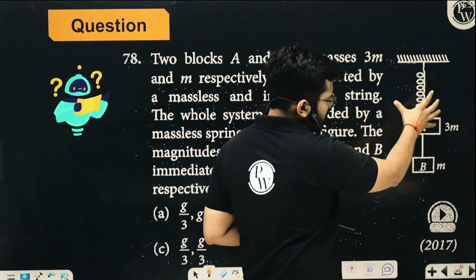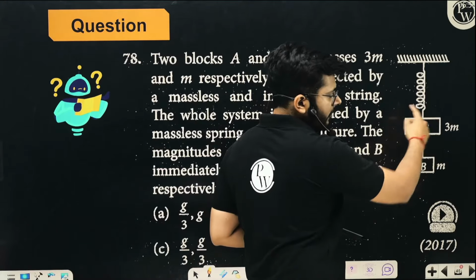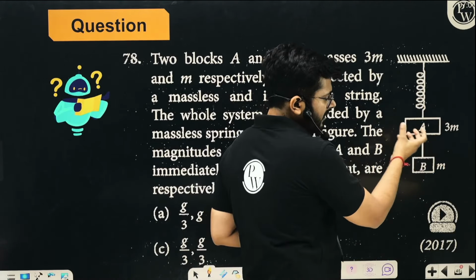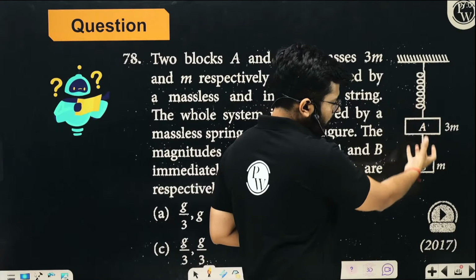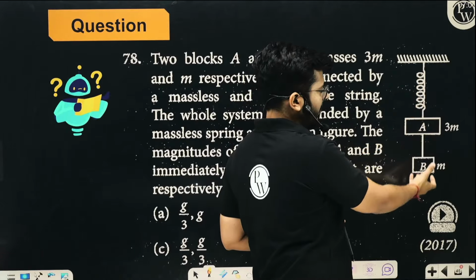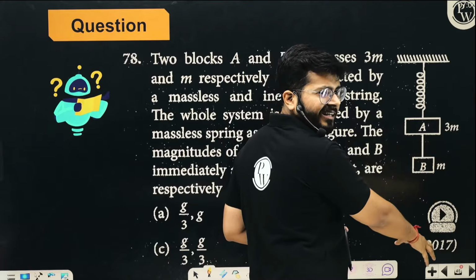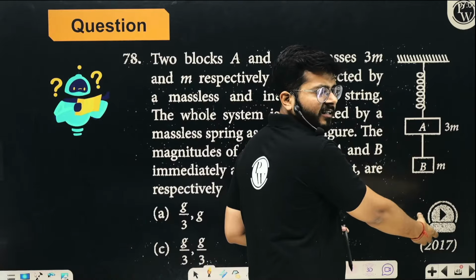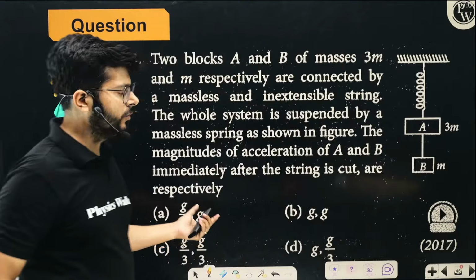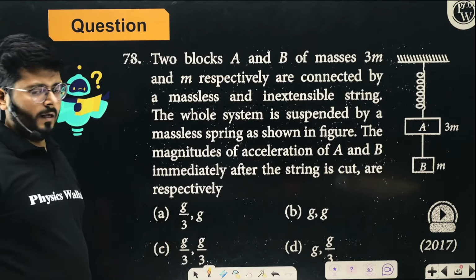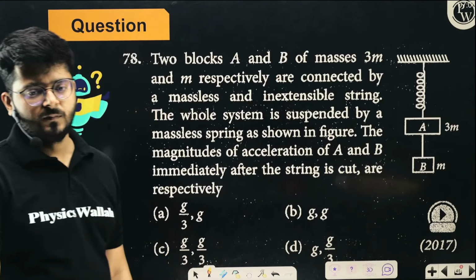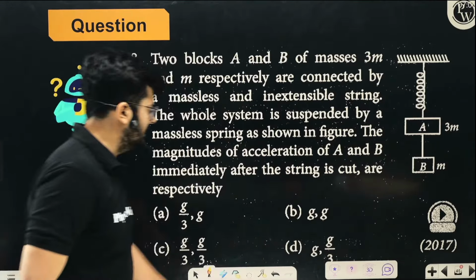The spring is stretched under the entire load, and when you cut it, some load is removed. The spring doesn't want to stretch that much, so it will go back. This block is falling freely under gravity once you cut it, and the other is moving under a net force. So what is that value? You have to talk about that. Think about it and try to solve it. Very good problem, and it will make you think.